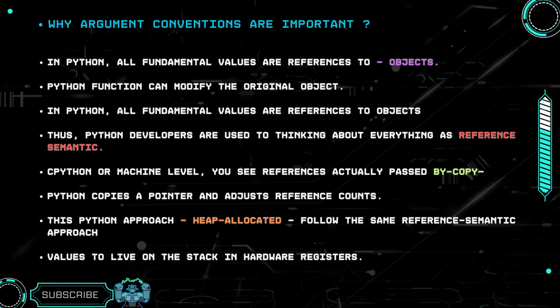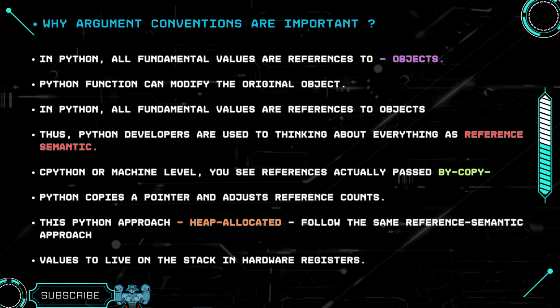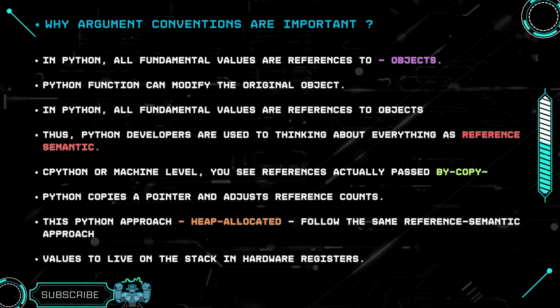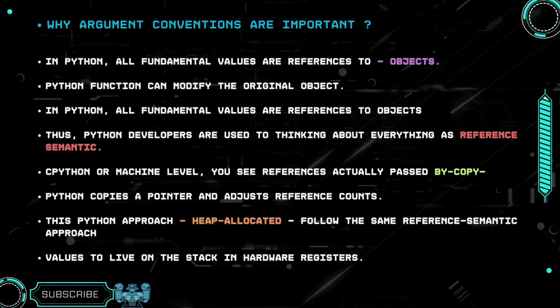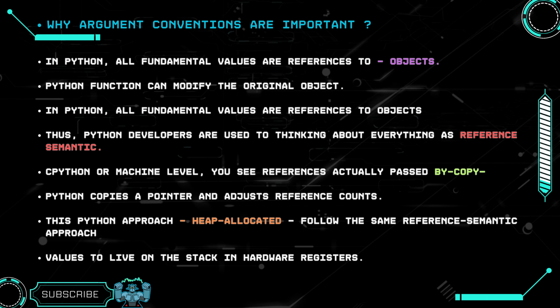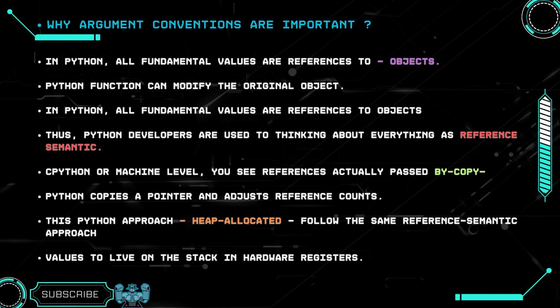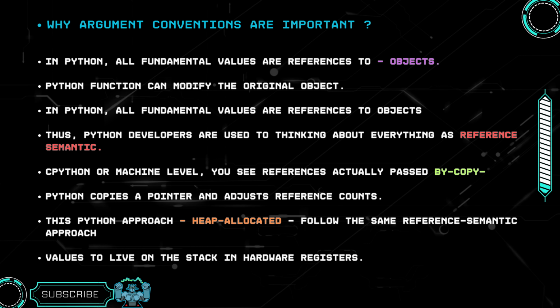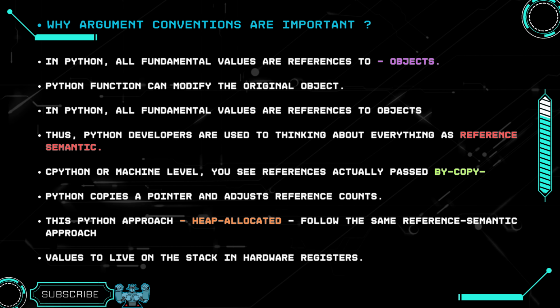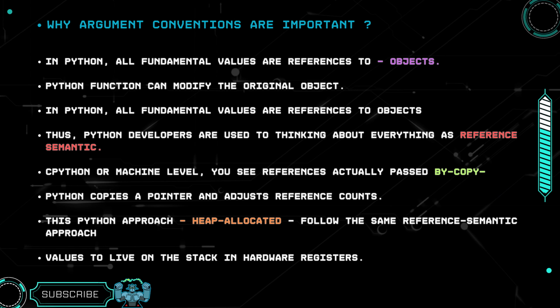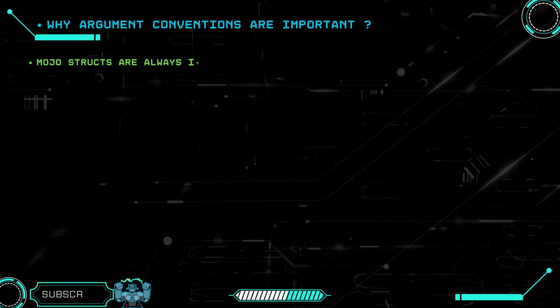At the machine level, you see references are actually passed by copy. Python copies a pointer and adjusts reference counts. This Python approach heap-allocates values and follows the same reference semantic approach, whereas Mojo values live on the stack in hardware registers. Let's continue with the arguments information further.